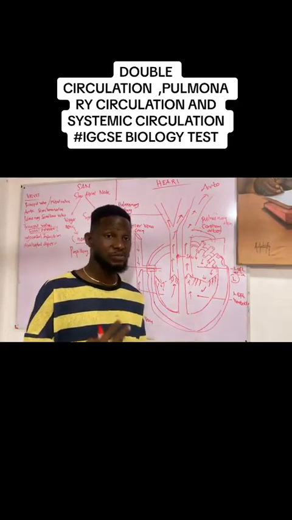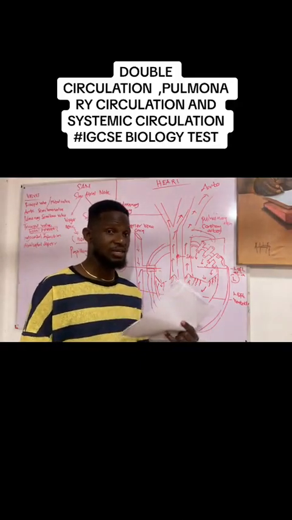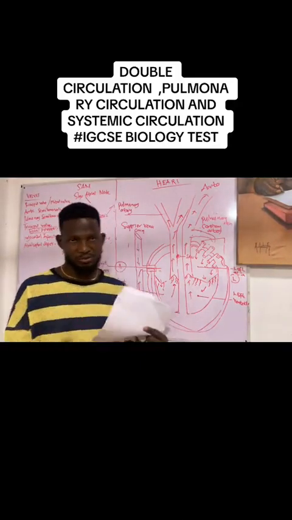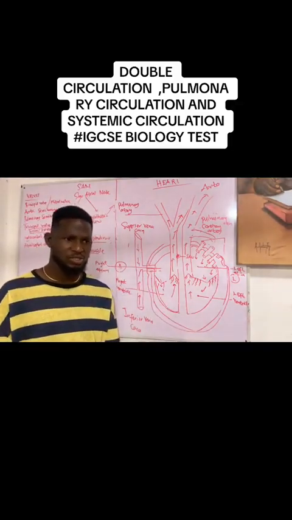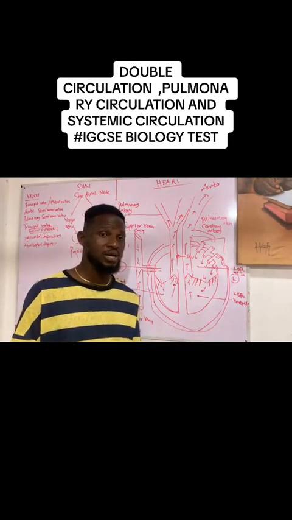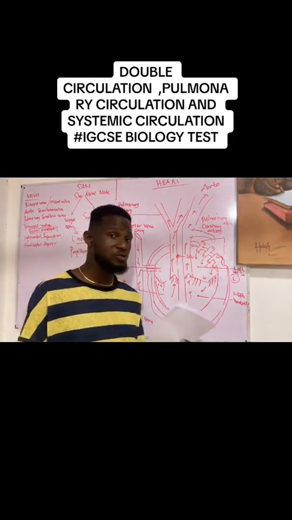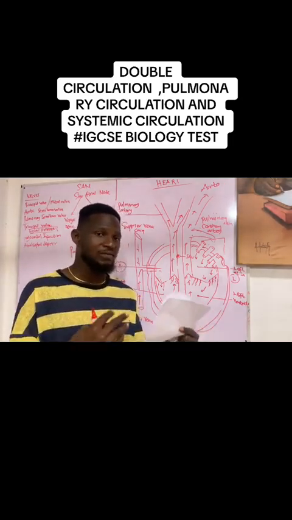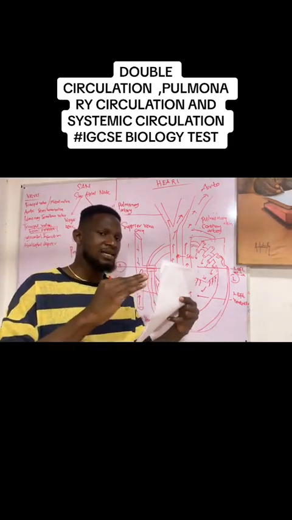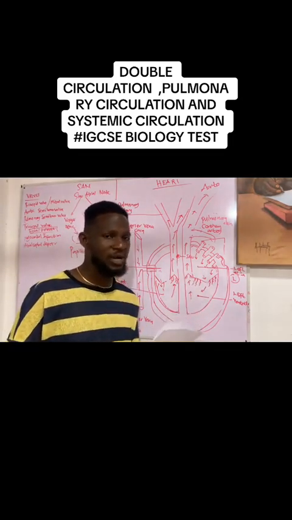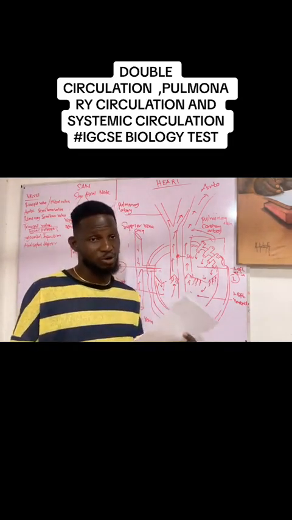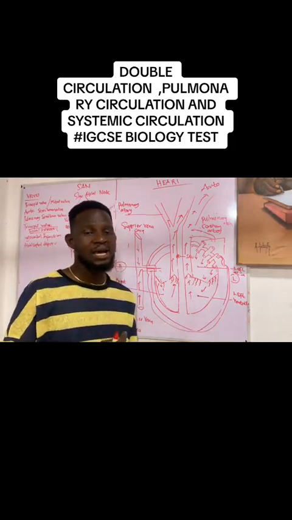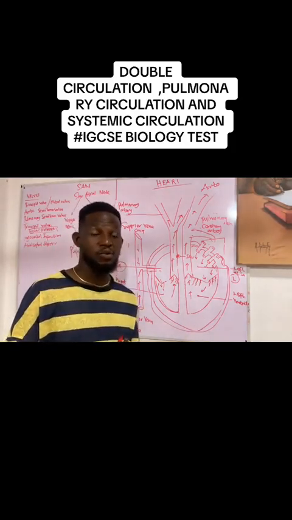It means that when we say double, it means that that thing has occurred twice, isn't it? So double circulation. Now, double circulation refers to a phenomenon or mechanism where a volume of blood flows through the heart twice. So we have a certain volume of blood that happens to flow through the heart twice, and it's referred to as double circulation.